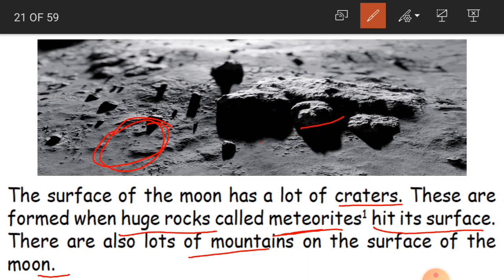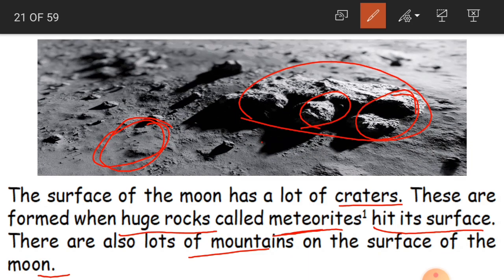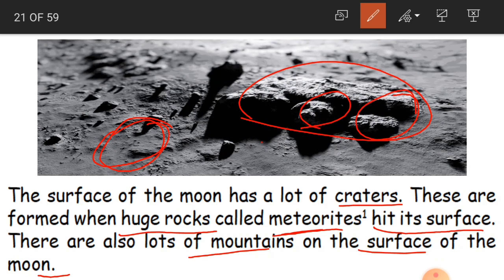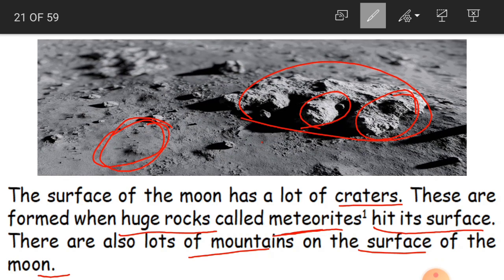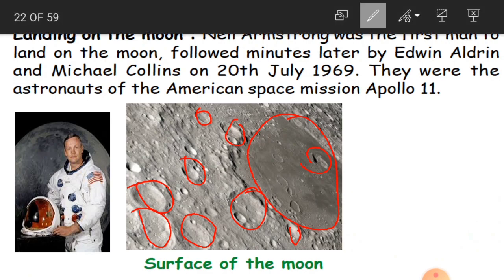See here, lots of mountains. These are all mountains on the surface of the moon. Clear, children? Yes. So, landing on the moon. Who landed on the moon? Neil Armstrong. He is the person.